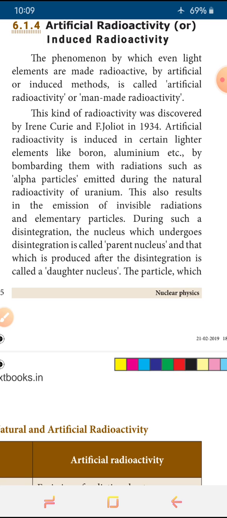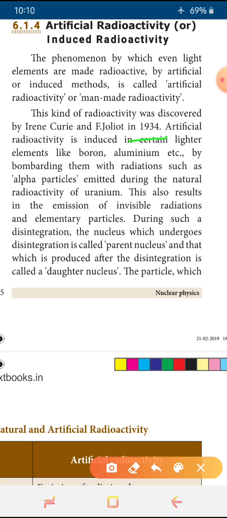Have you understood, children? In natural radioactivity, if the atomic number is above 83, the element emits radiation by itself. In artificial radioactivity, even if it is lesser than 83, it emits radiations. Such radioactivity is called artificial or man-made radioactivity. This radioactivity was discovered by the scientists Irene Curie and F. Joliot in the year 1934.